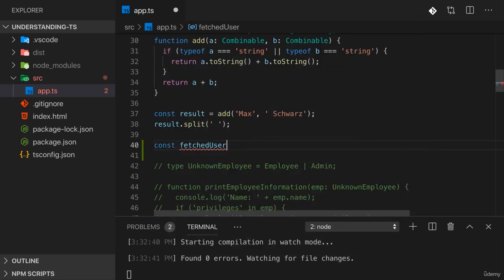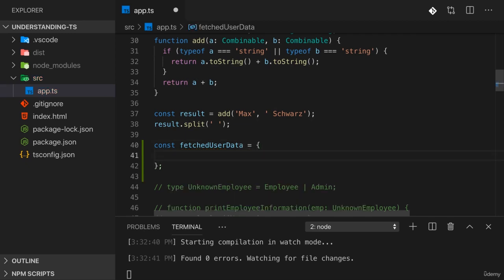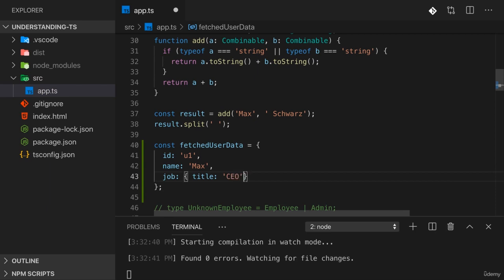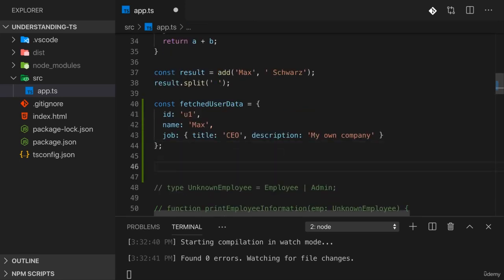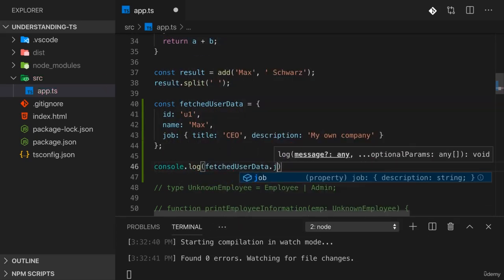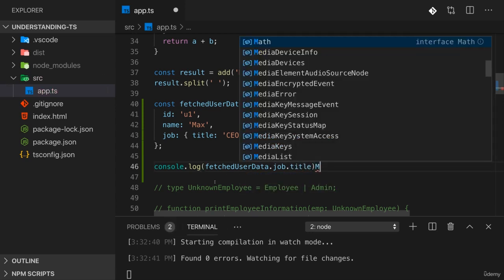Let's say we have fetched user data, and fetched user data could be an object about a user we fetched. There we might have an ID, we might have a name, Max, and we also might expect another property, job, which is an object which has a title and which then also has a description, my own company. Now, if we get data like this, of course, we can work with it. Here, for a start, all I'm doing is outputting the job title, right?